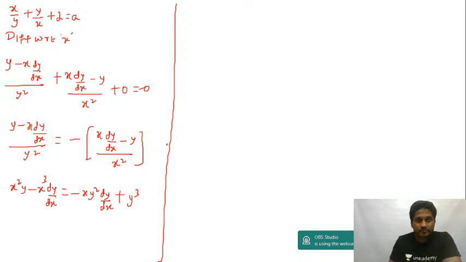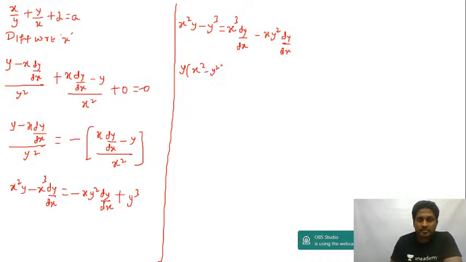If I do the grouping, this becomes x square y minus y cube is equal to, if you shift on the right side, you get x cube into dy by dx minus x into y square into dy by dx. So I'm going to take y common, so this becomes y into x square minus y square is equal to, I take x into dy by dx common, so this becomes x square minus y square, isn't it? So this fellow will get cancelled. From this I can get y upon x is equal to dy by dx.